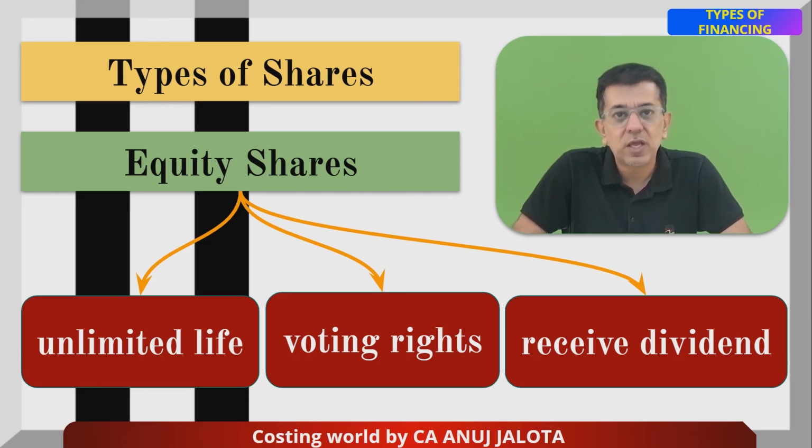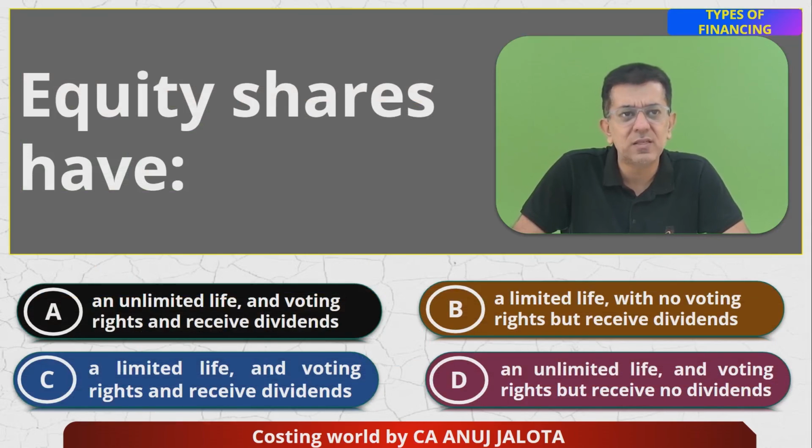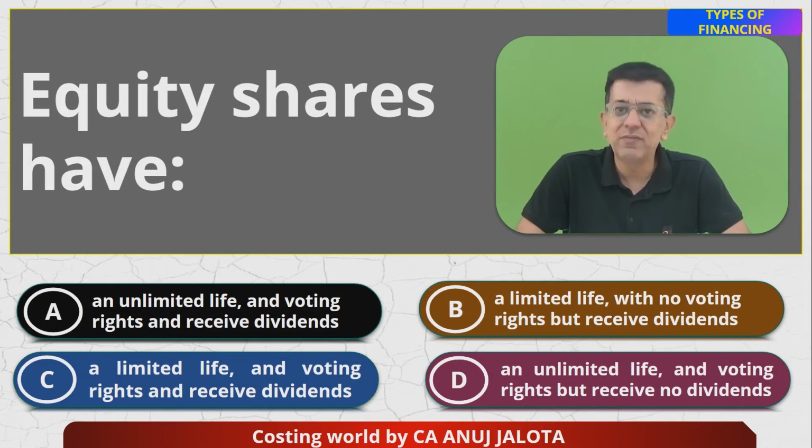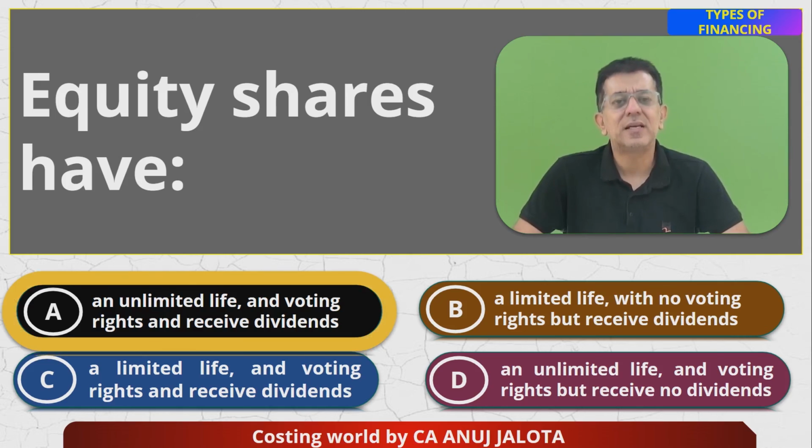So, coming back to the answer, equity shares have unlimited life, so it is either A or D. Voting rights, they do have voting rights, and they receive the dividend. So therefore, the answer should be A over here. That should be the correct answer. Yeah, that is the correct answer.